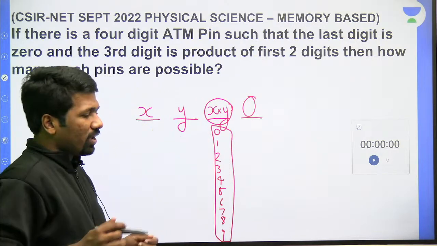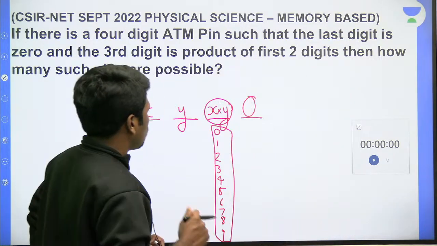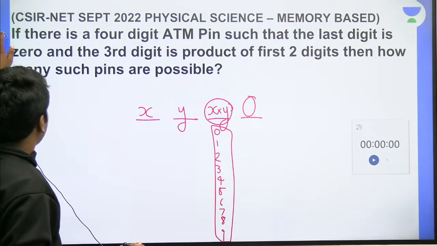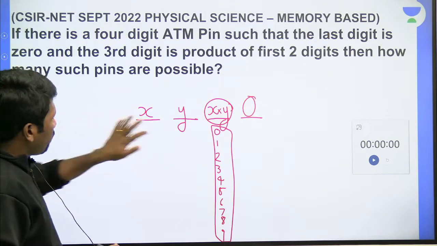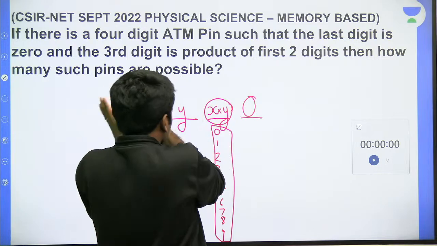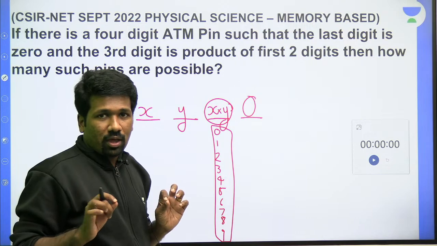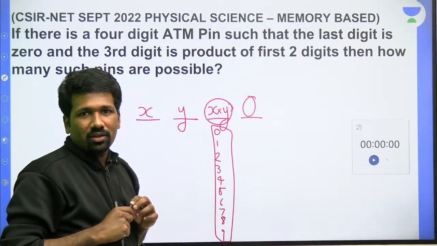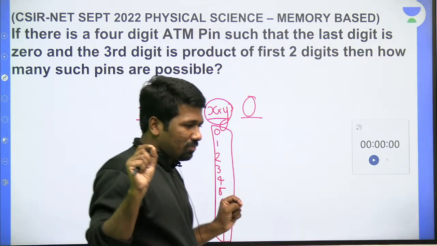For that, which all are the possibilities for x and y for this x into y to occur? That is what we need to check. That is the faster way to do it. There is another way. If you are not understanding this method, I will show with that method. But before that, look at this. Find x into y and accordingly find xy possibility. That is what I am telling you now. Another possibility is find x and y and find possibilities of x into y. That is a little more time consuming. This is a little more logical, but it will take some time to understand.